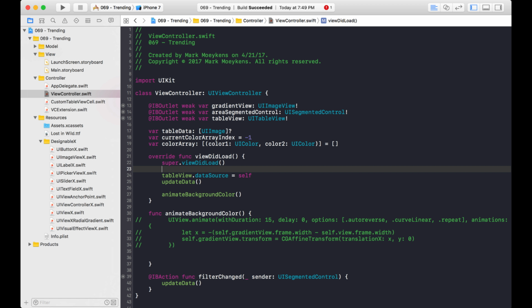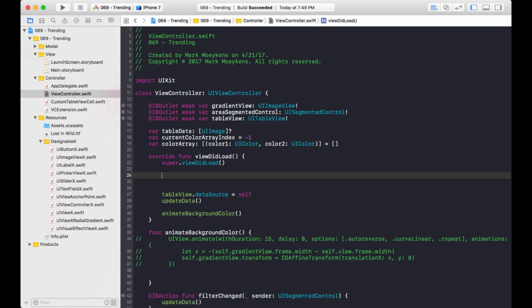Okay, so now I need to populate that color array. Well, what I did is, I'm not going to code it here. I'm just going to copy and paste. And a lot of times I don't like to do this in my videos because I want you guys to see how I actually do it. So I'll tell you what. I'll do the first one and describe what's going on, and then I'll paste in the other values.